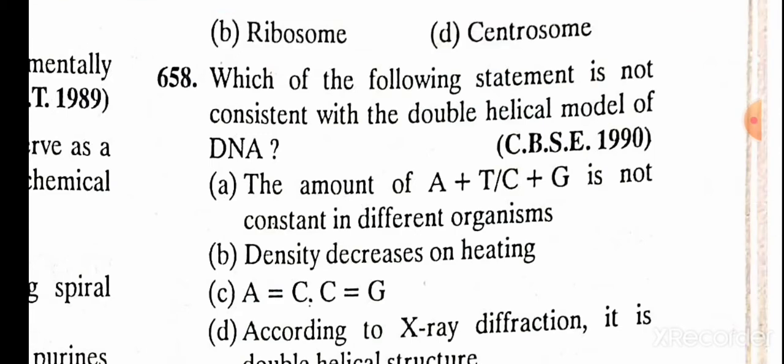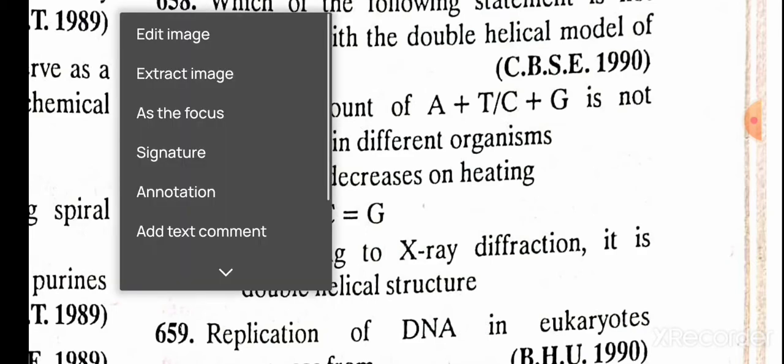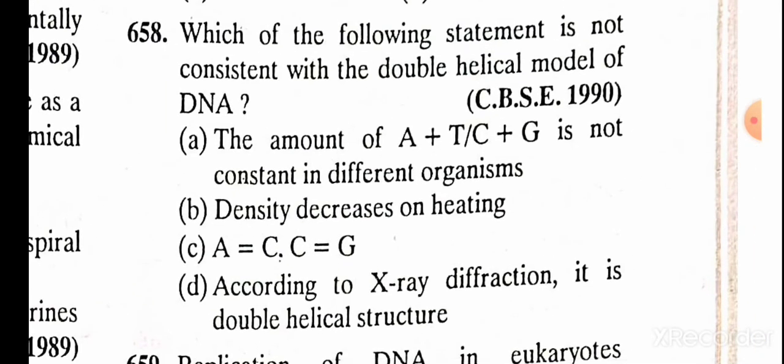Which of the following statements is not consistent with the double helical model of DNA? A. The amount of A plus T divided by C plus G is not constant in different organisms. B. Density decreases on heating. C. A equals T and C equals G. D. According to X-ray diffraction, it is a double helical structure.